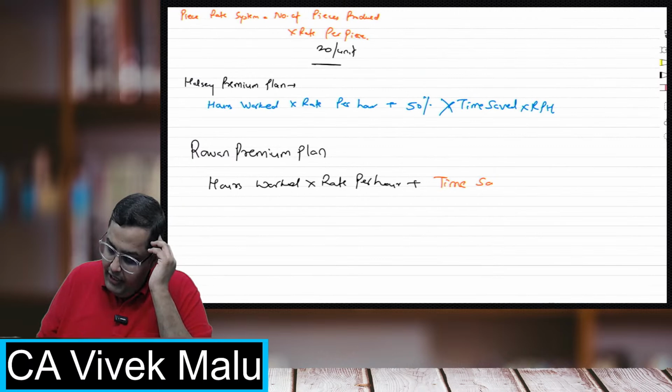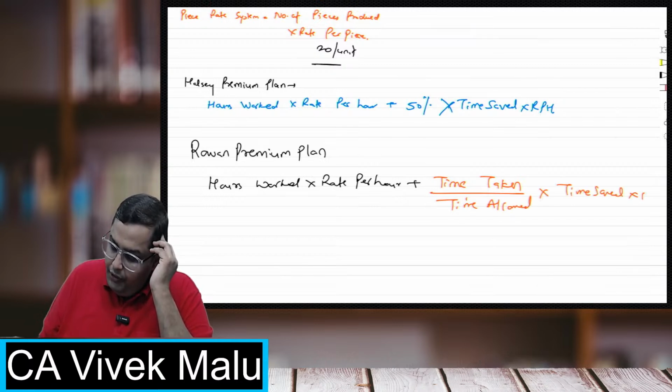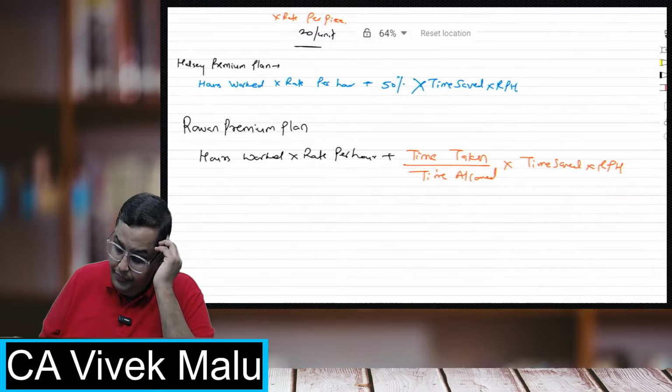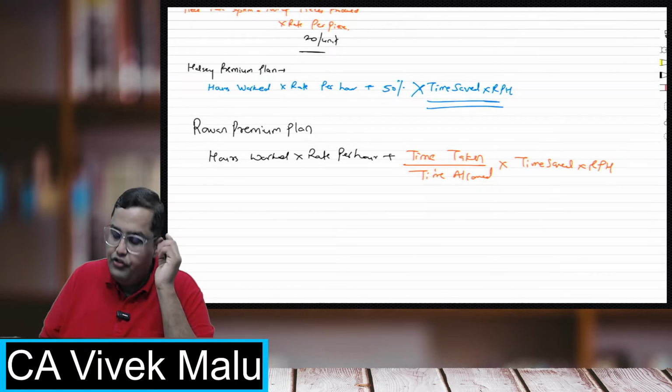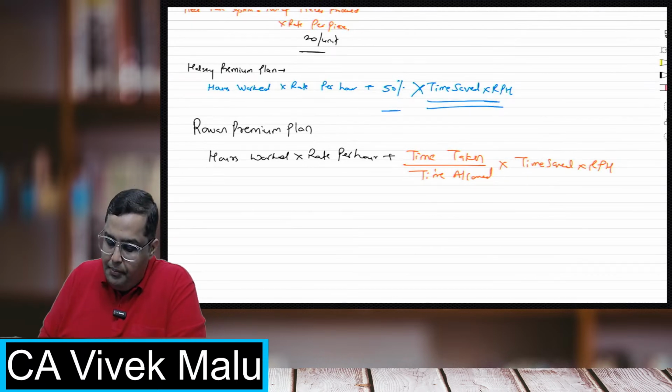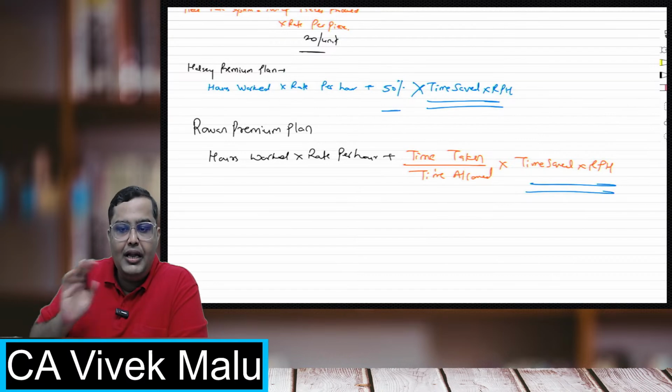Time taken upon time allowed, sorry, not time saved, into time saved into rate per hour. Now you can see in the formula for Halsey, there was 50% into time saved into rate per hour. So time saved into rate per hour is over here also.